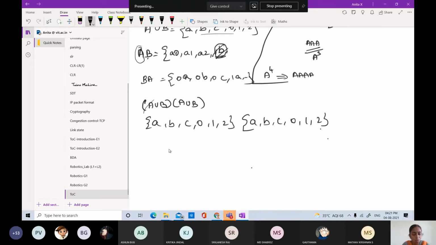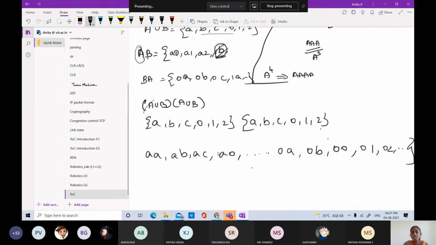So one of your friends has posted, good, but this will also be possible. So here A is possible, AB is possible, AC is possible, A0 is possible, likewise it goes on, and 0A, 0B, and then 00, 01, 02, everything will be possible.